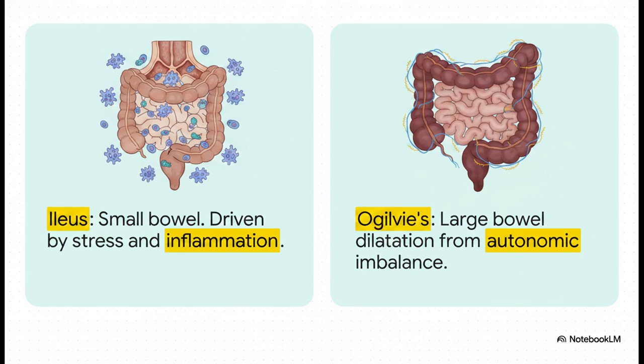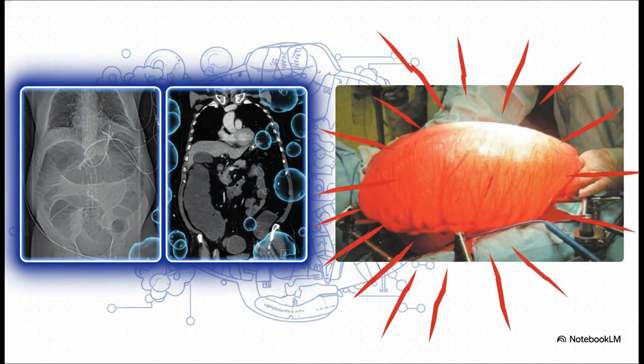In stark contrast, acute colonic pseudo-obstruction, which you probably know as Ogilvie syndrome, is a massive failure of the large bowel. This typically strikes patients who are severely frail, maybe battling advanced neurological diseases like Parkinson's, or recovering from major orthopedic trauma. It represents a profound, system-wide autonomic imbalance. And when you encounter Ogilvie syndrome, the sheer scale of it is genuinely terrifying. Radiologically, you'll see massive, widespread gaseous dilatation. And intraoperatively, the reality is even more stark. The bowel wall is stretched to its absolute physical limits. It completely lacks the muscular tone required to move any contents forward. It's a system completely overwhelmed.